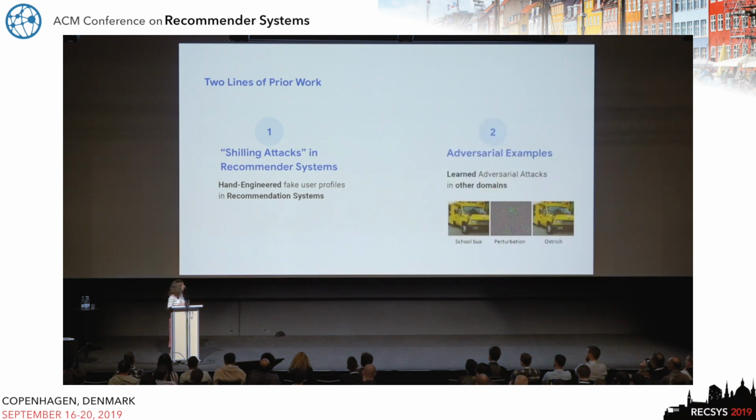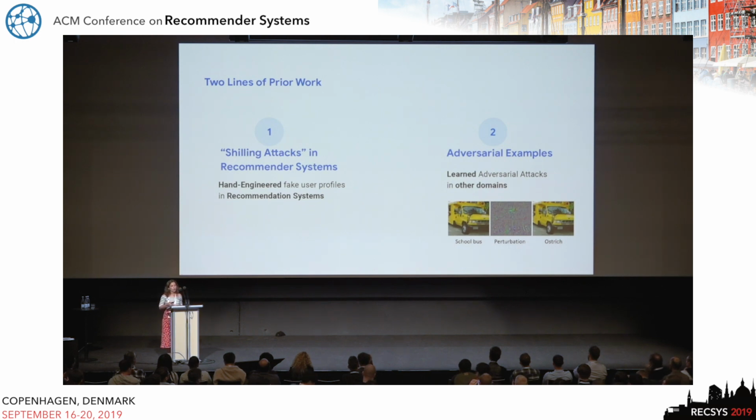Now, one limitation of this kind of work is that it has mainly focused on hand engineering these fake user profiles. There has been another line of work in machine learning, which is that of adversarial examples, especially focused in image classification domains, where you have an image, let's say an image of a school bus, and you want to find the minimal perturbation vector that you want to add to that image, so that with high probability, some oblivious classifier is going to misclassify it to be something else, like, for example, an ostrich.